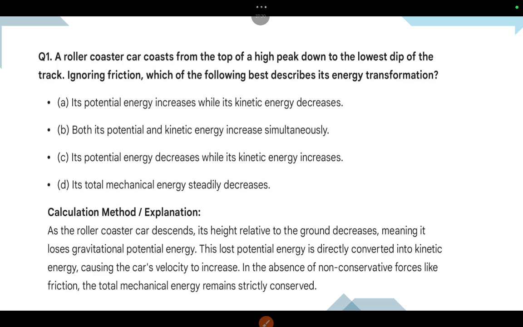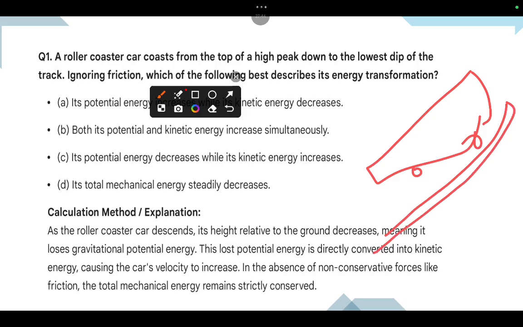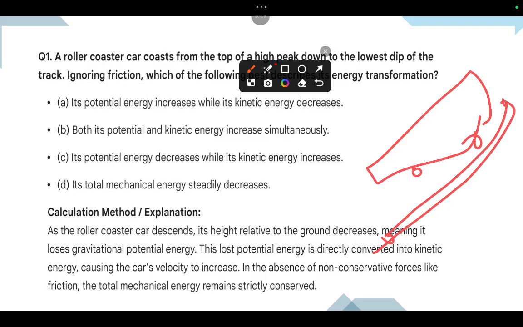Question 1. A roller coaster car coasts from the top of a high peak down to the lowest dip of the track, ignoring friction. So let us say we have a roller coaster car moving on a track from top to down. What is the energy transformation? The car moves from high to down, and friction is ignored. What is the energy transformation case?